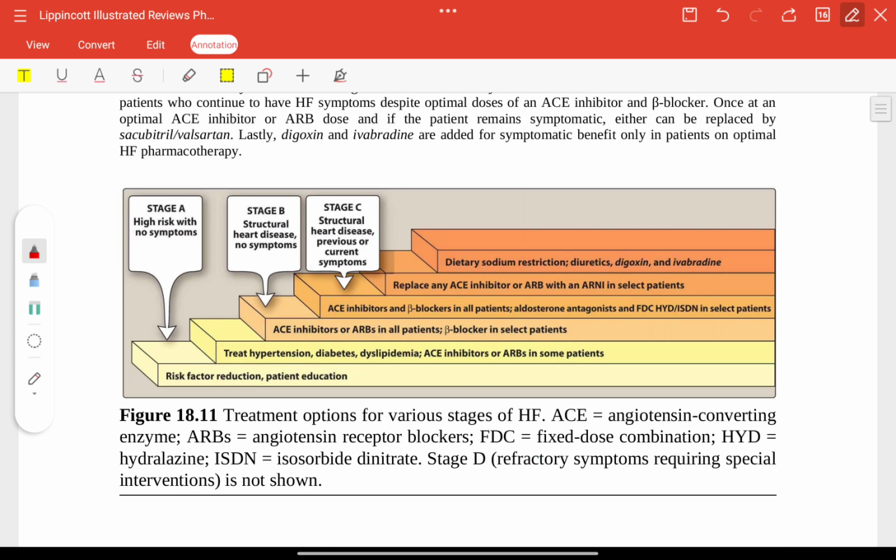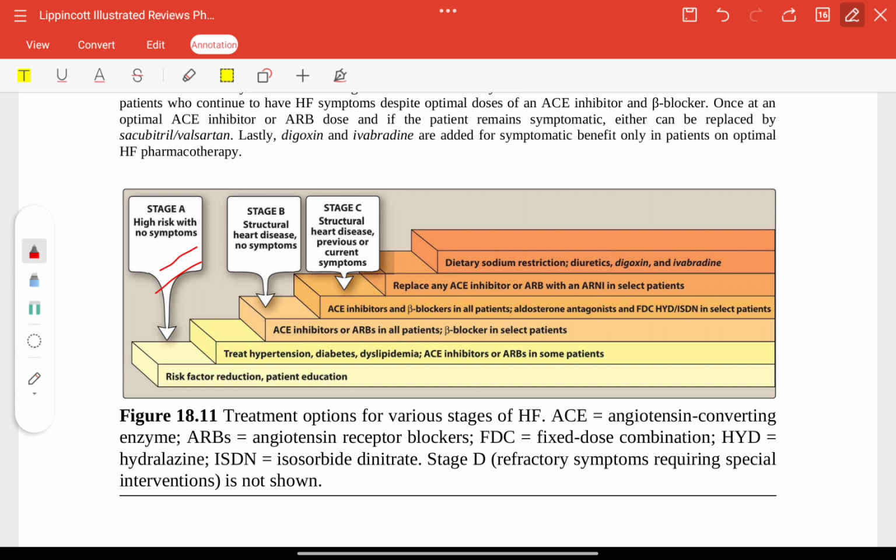Order of therapy. You can see here, risk factor reduction and patient education. Stage A, high risk but no symptoms. Now, next you have to treat hypertension, diabetes, and dyslipidemia, with an ACE inhibitor or ARB in some patients. ACE inhibitor or ARB. Stage B, structural heart disease, no symptoms.